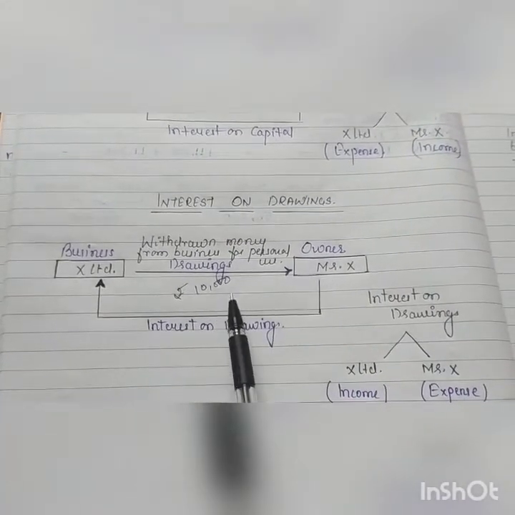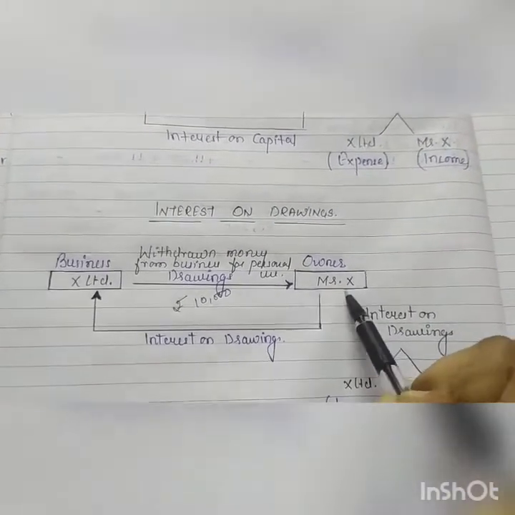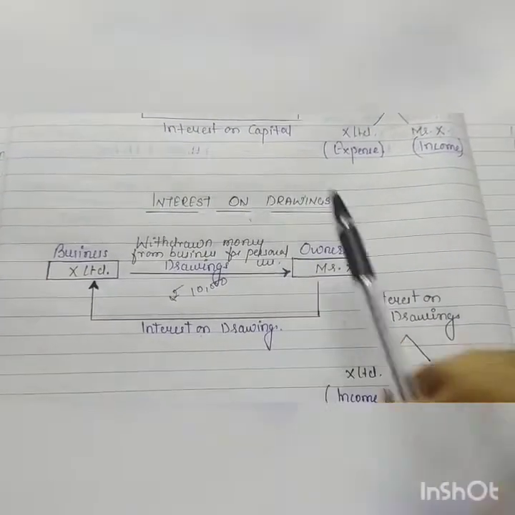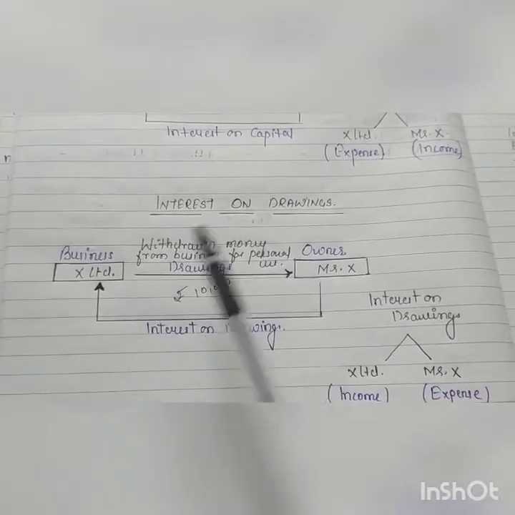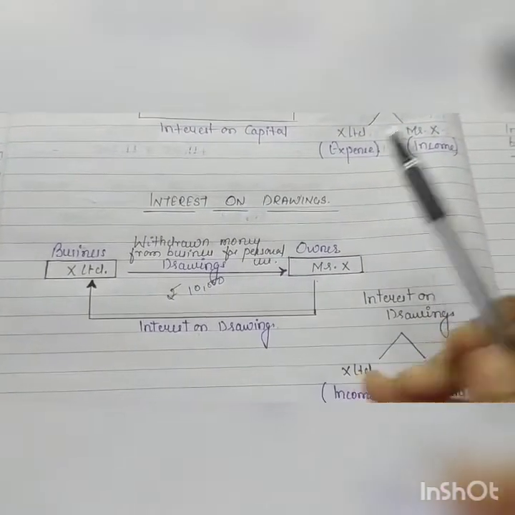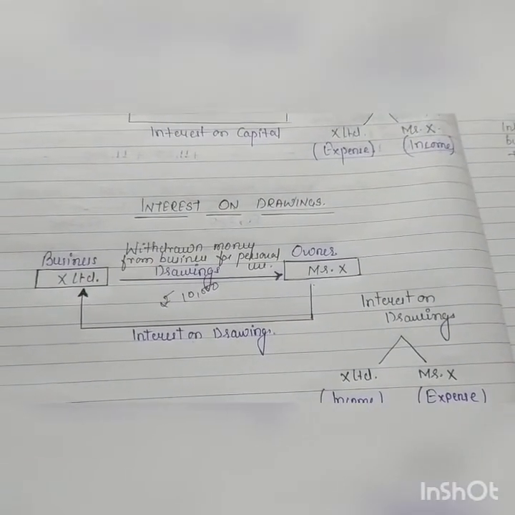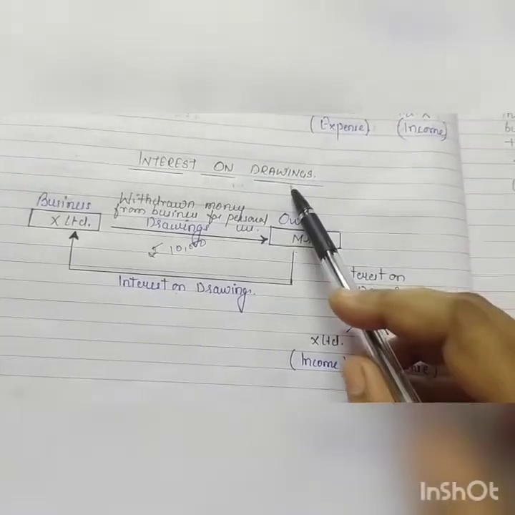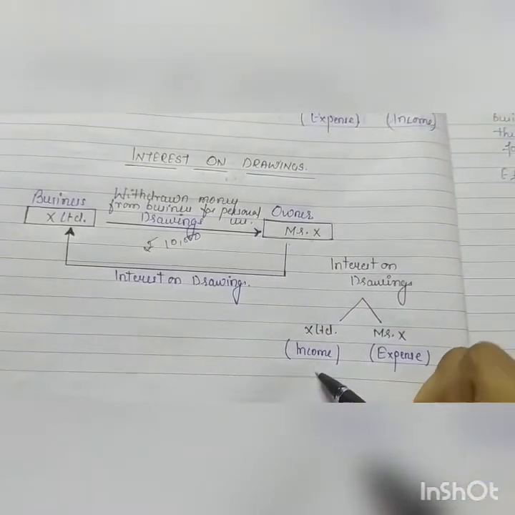In return for this, Mr. X needs to pay interest to the business. Because he is withdrawing money from the business, he needs to pay interest to the business, being a separate entity. So from the business point of view, interest on drawings will be treated as income.